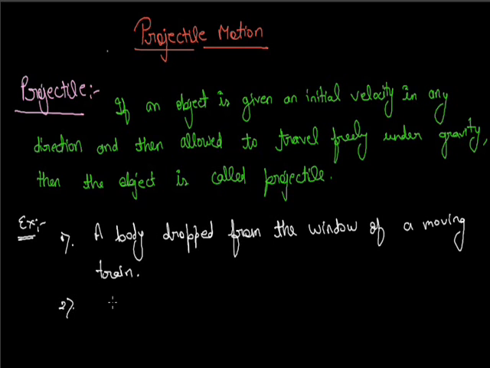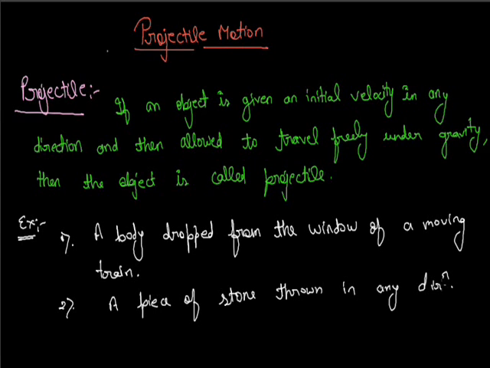Next, second, a piece of stone thrown in any direction.